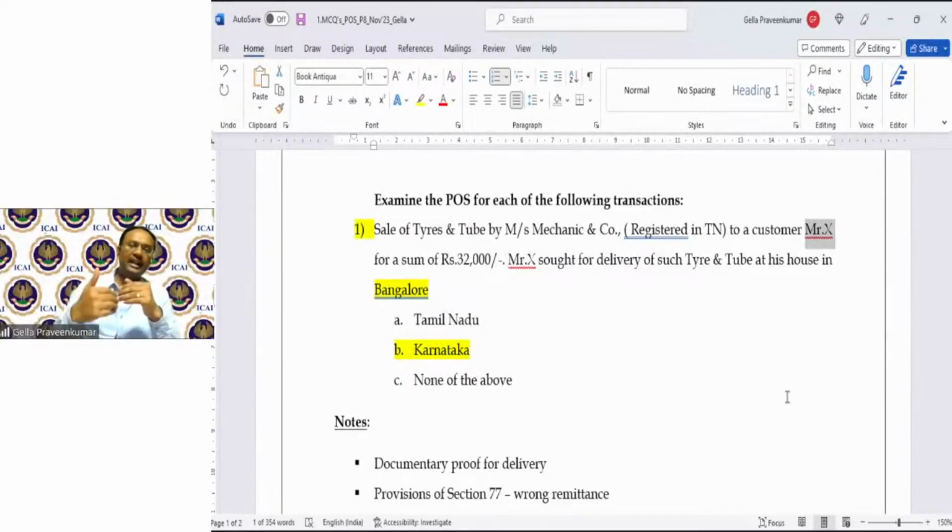So the movement of goods, I believe Tirupati had a similar question in the previous class. So here, the consumption-based taxation, because from Mechanic & Co. point of view, the customer is X. The consumption is happening in Tamil Nadu. So he charges SGST, CGST. From X's point of view, consumption is happening to a customer called Y in Karnataka. So X charges IGST to Mr. Y. So that's how the ultimate tax is traveling back to Karnataka. Hope I've explained your point, Sriram.